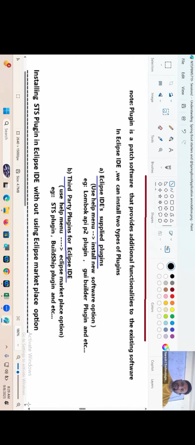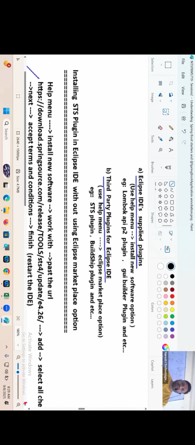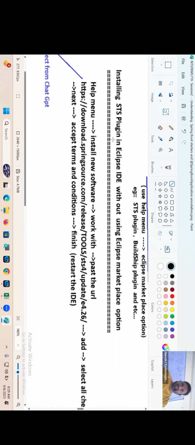Yeah, help menu, Eclipse Marketplace, search for Spring Tool Suite. Go for it. Some procedure is given to install the STS plugin. But one problem is there. In recent versions of Eclipse, the Eclipse Marketplace option is not coming. Keeping that in mind, I have given a different procedure: install the STS plugin in Eclipse IDE without using the Eclipse Marketplace option. Those who have Eclipse Marketplace, follow that. Those who do not have the Eclipse Marketplace option, follow this.